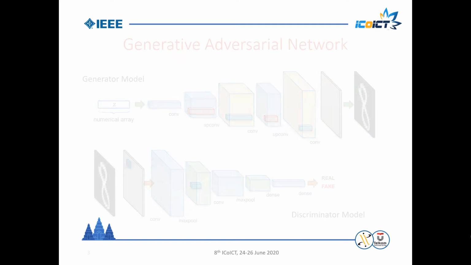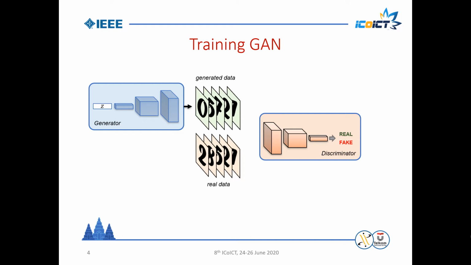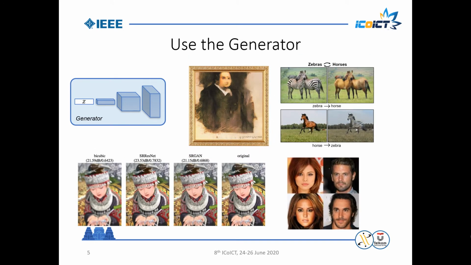The two networks are trained together in a two-player game scheme where they try to beat each other. Generator is trained to be able to produce new generated images that cannot be distinguished from the original images by the discriminator, while the discriminator is trained to be able to recognize which images are real and which are produced by generator. After the networks are trained, usually in most cases, we then only use the generator to perform some tasks. Something like drawing artistic pictures, transforming objects inside an image. We can also use it to generate a super resolution of an image, and even generate a realistic photographic face of a person that does not even exist.